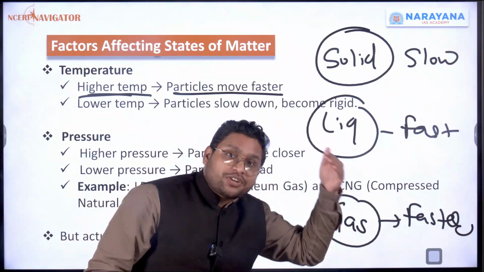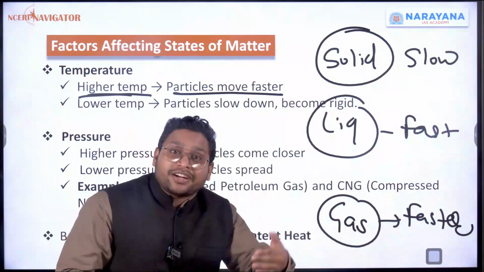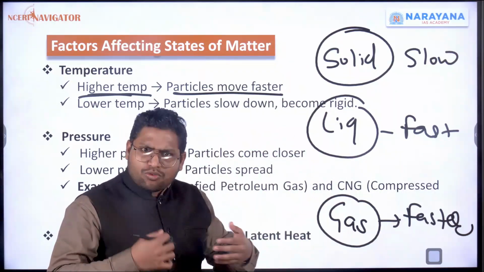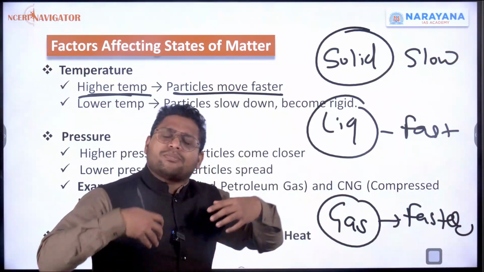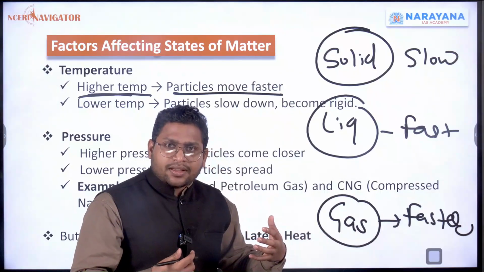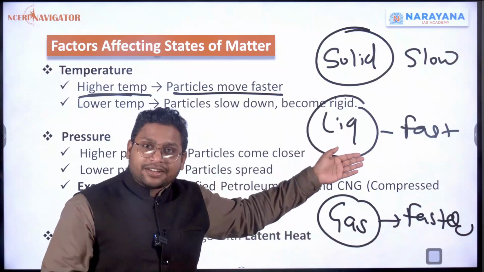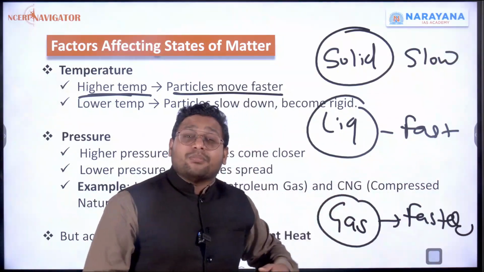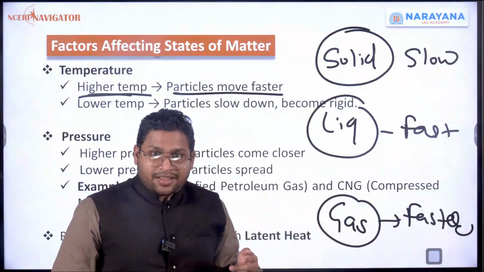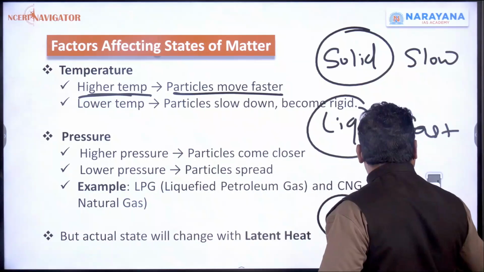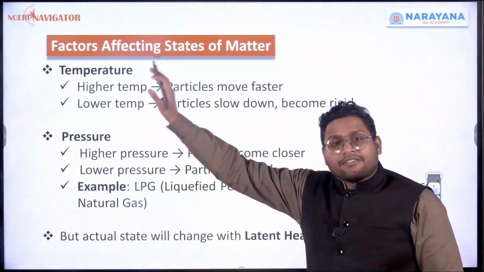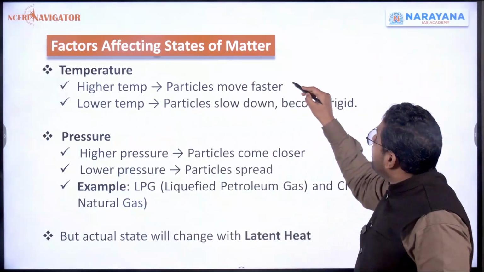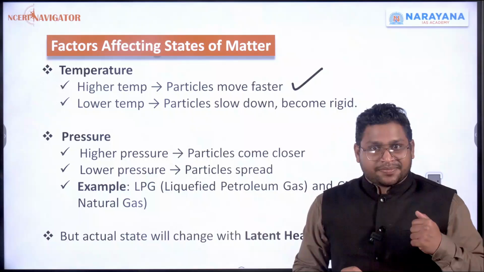And after a point of time, that solid thing will get converted into liquid. So ice will get converted into water, and there these particles are moving faster. This is happening because particles are moving faster. Similarly, if you do the same thing with the liquid, then the particles which are moving with fast speed will move at a way faster speed. So the point that I'm going to conclude over here is that temperature has a role to play in the state of matter. If you increase the temperature, the particles will move faster.